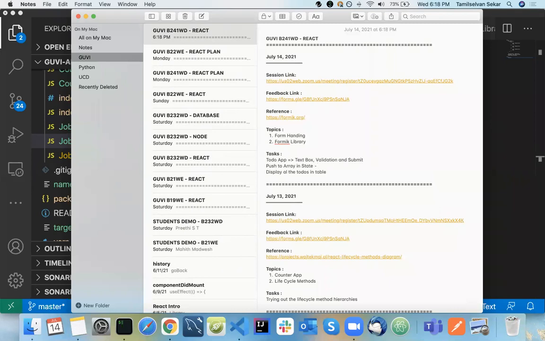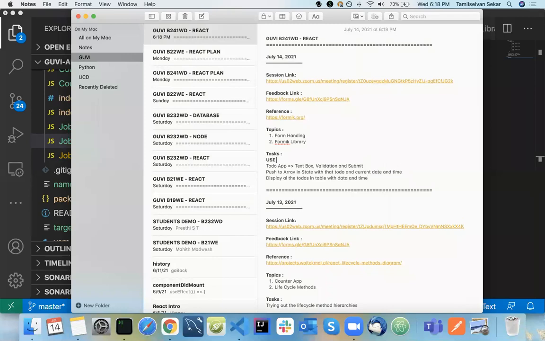Push to array in state with the to-do and current date and time, and display all the to-dos in a table with date and time. So that is the task for you. Please try this out and don't use Formik. Use only React forms. Don't use the Formik library.